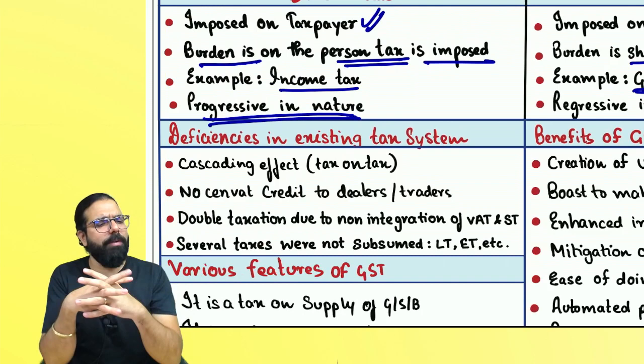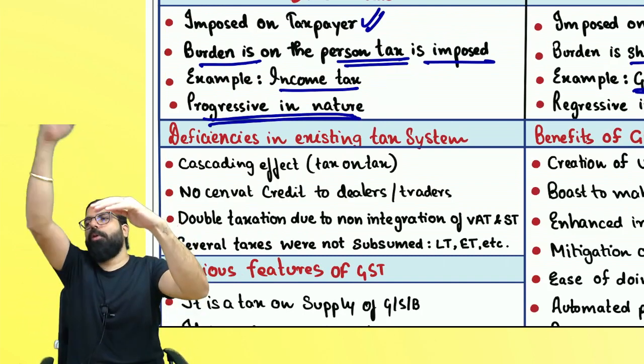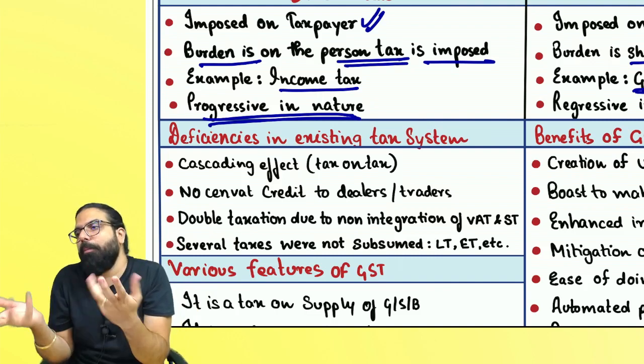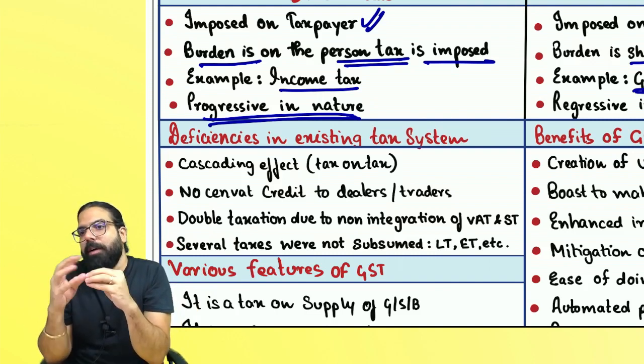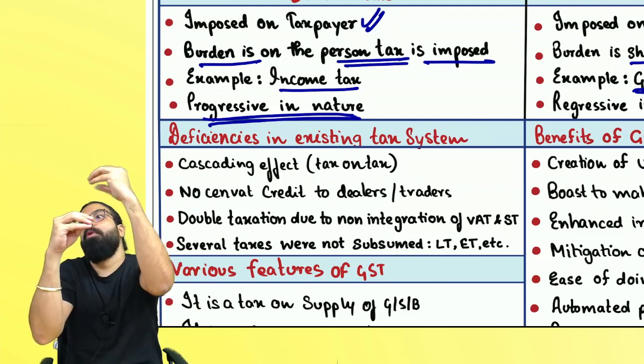What do you mean by progressive, everyone? I will progress, tax will progress. I have little income, no tax. No income, no tax. Little income, little tax. Little more income, more tax.